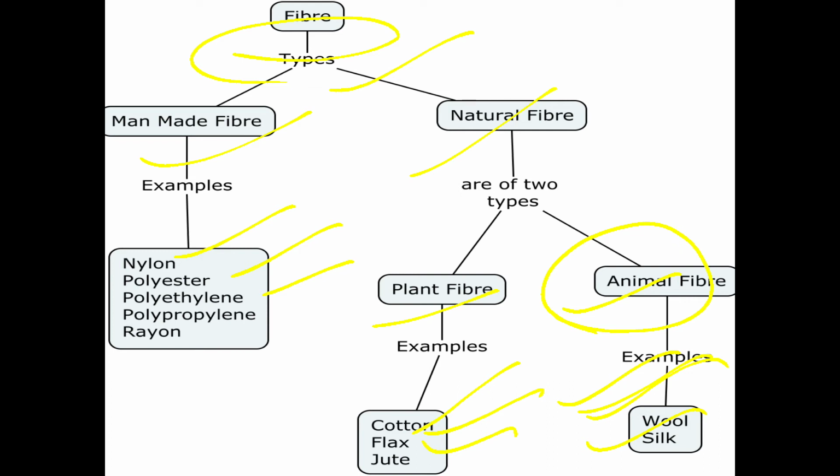So how many types of fibers are there? There are two types of fibers. One is natural fiber and another is artificial fiber. In the coming lessons we are going to learn about animal fiber, which is one type of natural fiber. Today we will learn just the introduction to animal fiber. Okay, next.